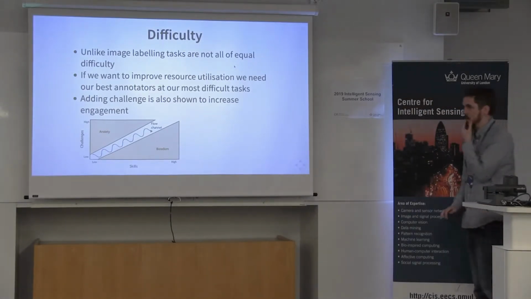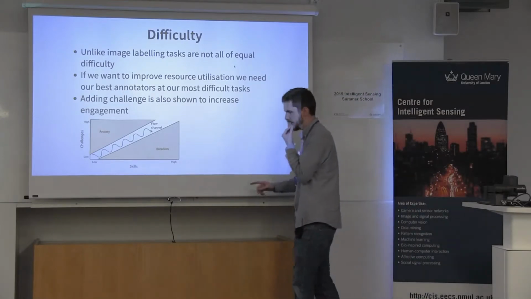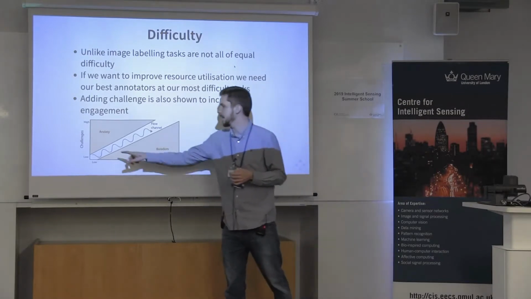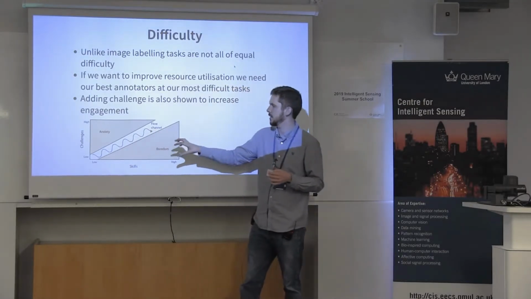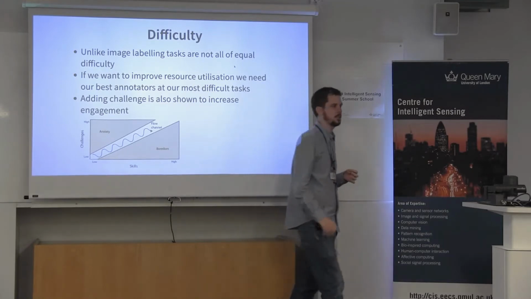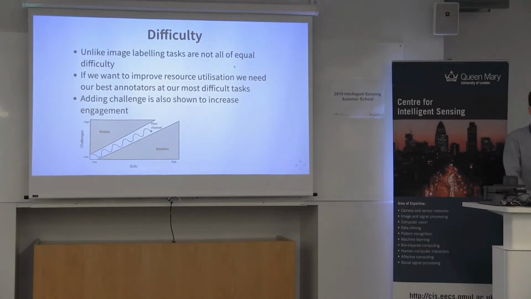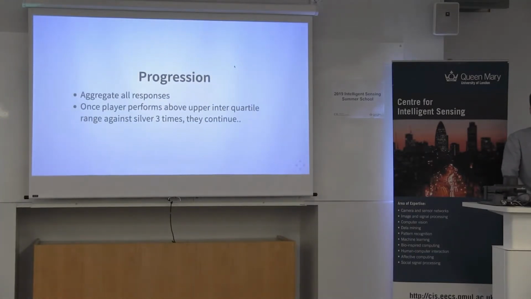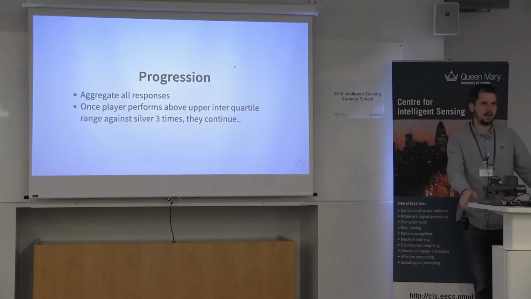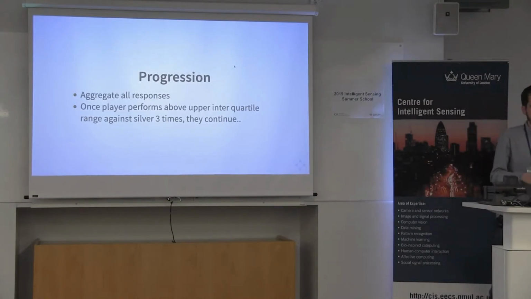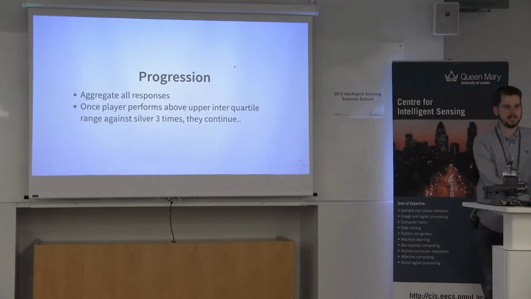I don't know if any of you have seen this before, this is Csikszentmihalyi's flow, and this is a modified diagram for games. The idea is that you keep them in a state somewhere between boredom and anxiety, in this zone that they enjoy operating in, so they're in that state of flow. As I say, how we achieve this is progression. So we're using our aggregation model again, and once a player performs above the interquartile range against the silver standard produced by our aggregation model 3 times, they then continue on to the next level.